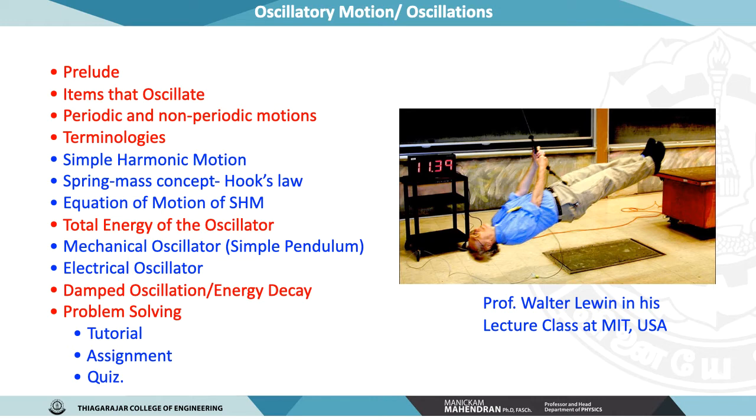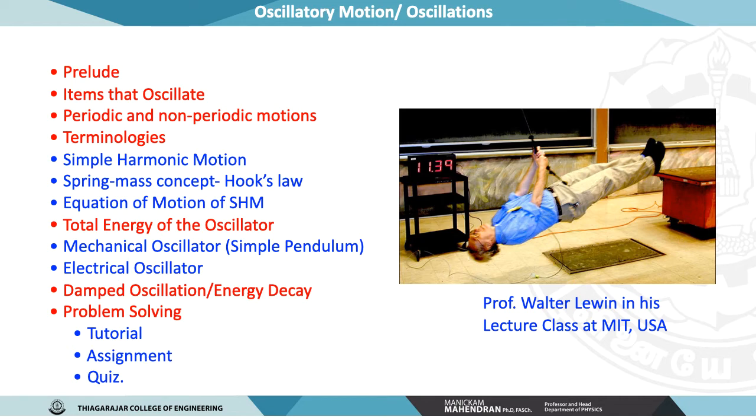Oscillation has the biggest role even in the smallest particle, say the nanoparticle. The outline of the talk is as follows. At first, we will discuss the prelude about oscillation used in our daily life. Say, for example, how oscillation is used in a bell to make a sound in Ayyanar and Karpasamy temples in villages. The objects or items that are oscillated will be discussed here.